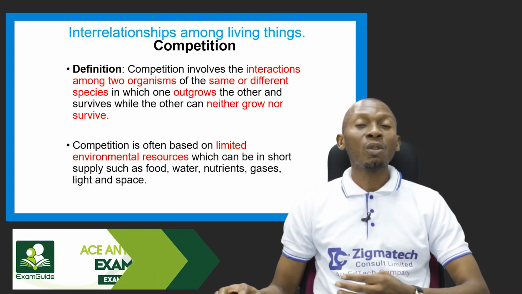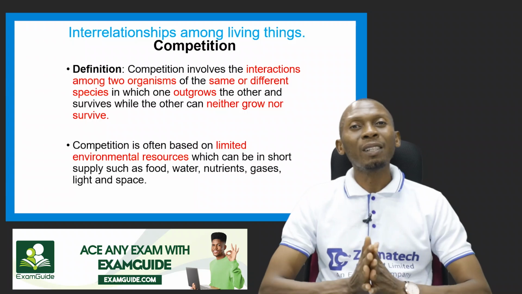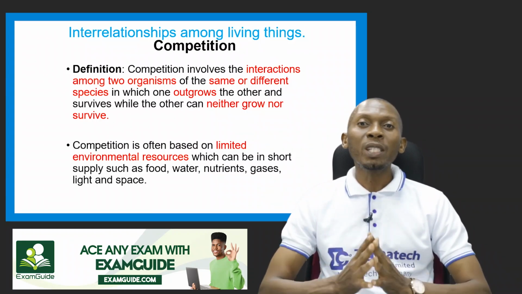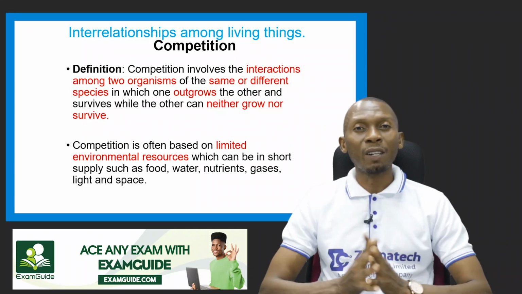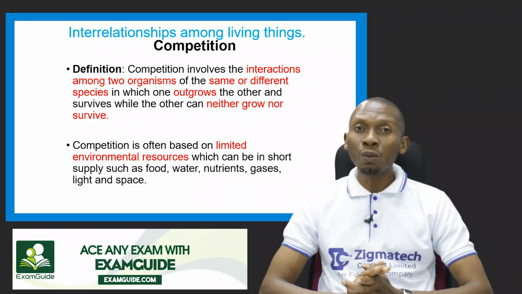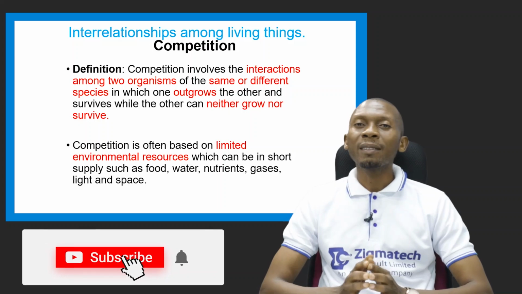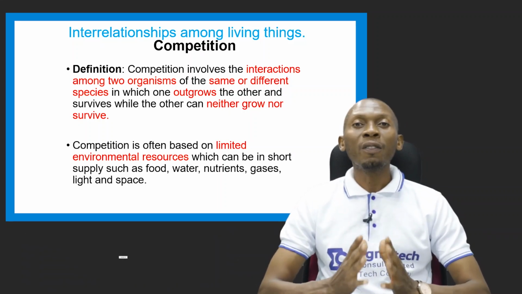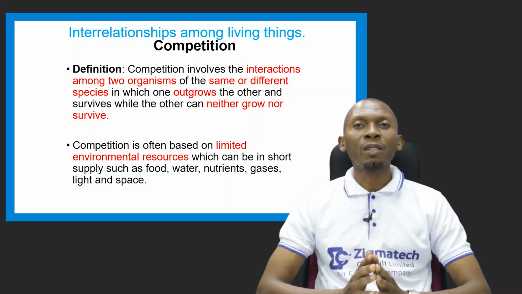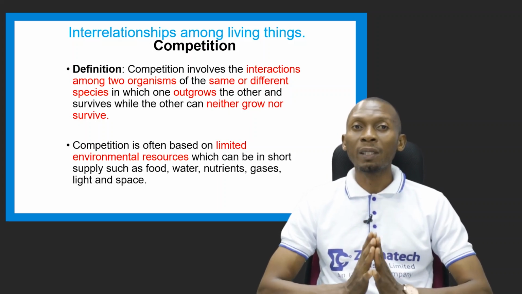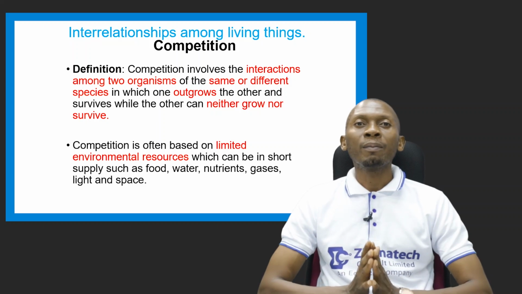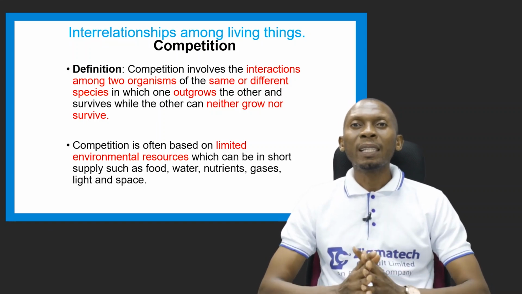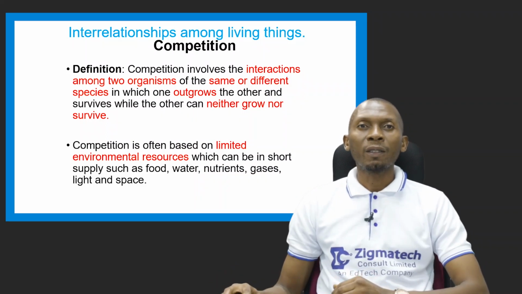The competition could be based on limited environmental resources, which can be in short supply, and these environmental resources include food, water, nutrients, gases, light, and space. So these organisms compete for these limited environmental resources, and in the process of competition, one of them is affected. Only one grows, while the other neither grows nor survives.